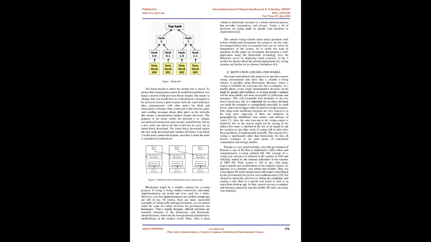That's mainly because official elections are essential elements of democracy and democratic administrations, which are the most preferred administrative methodology in the modern world. More, what is most valued in democratic societies is a robust electoral process that provides transparency and privacy. Today, a lot of decisions are being made by people, and members in organizations, too. The current voting scheme raises many questions such as how reliable and transparent the system is. Are the votes not changed before they are counted? How can we verify the transparency of the system?